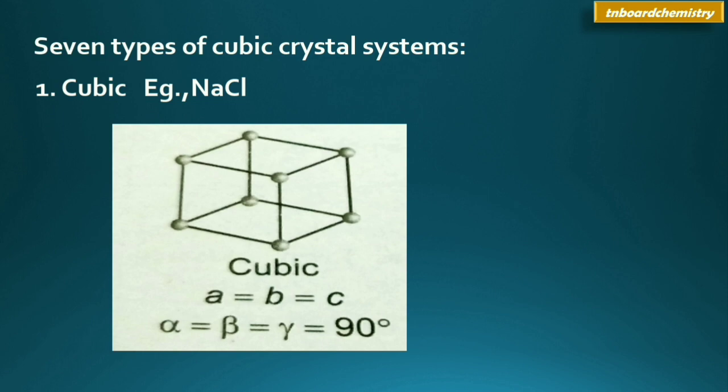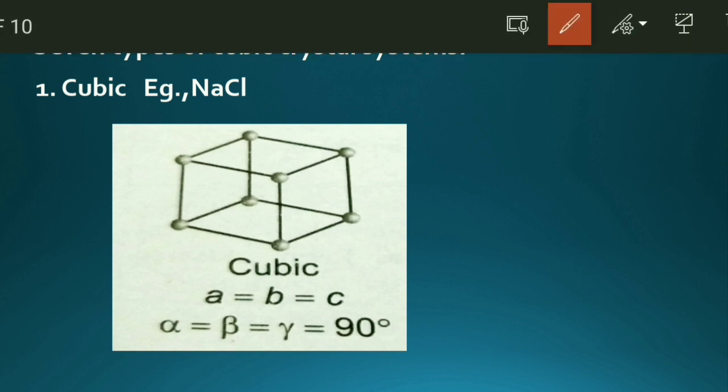In cubic system, the unit cell is cubic. When you see the unit cell, it resembles a cube. Then the next point is all the three axes are equal in length, which means a = b = c. And all are perpendicular to each other, which means alpha = beta = 90 degrees. We all know that 90 degrees means perpendicular.